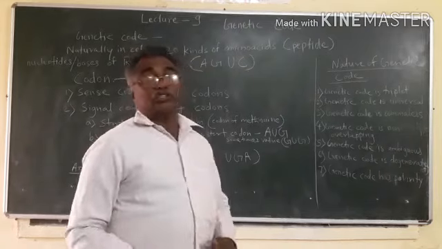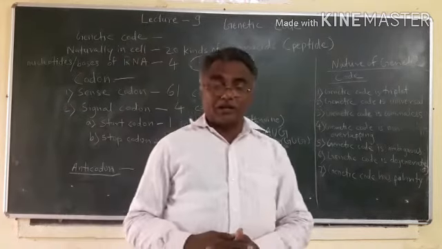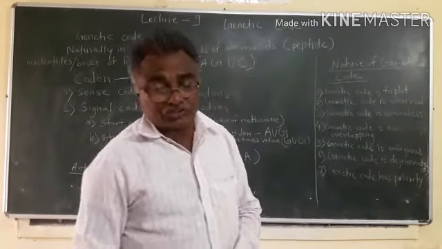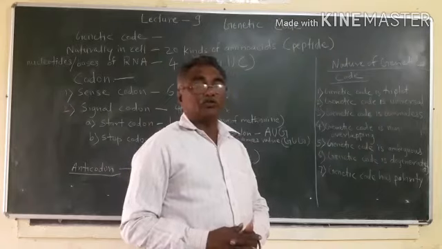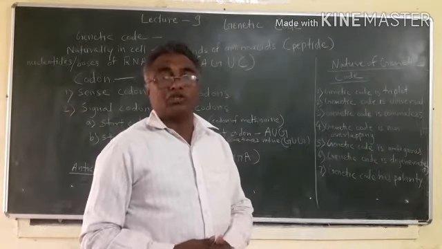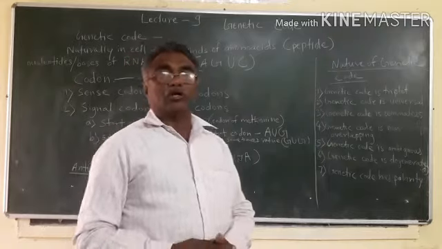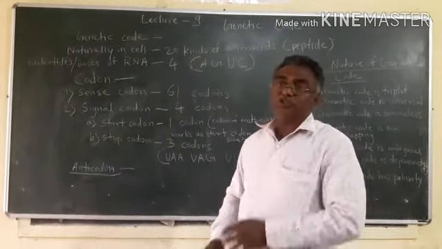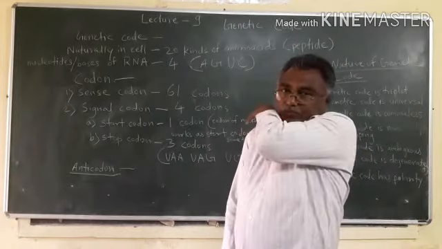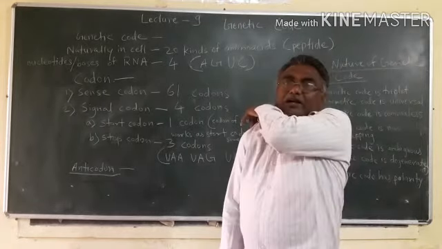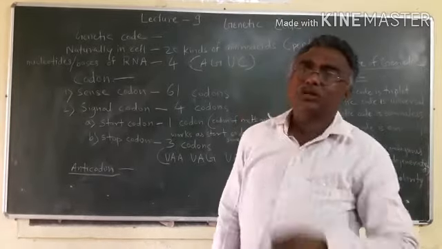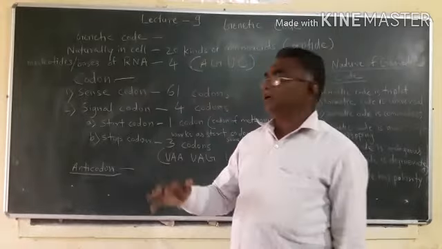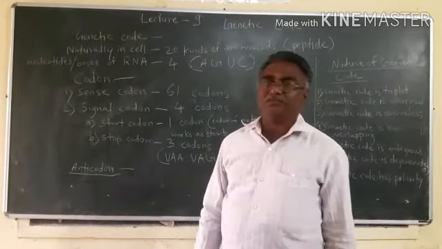A, G, U, C are the bases: adenine, guanine, uracil and cytosine. These are the 4 bases which are used to form the codons. These codons are present in genes of the DNA molecule. These genes and codons are transferred in definite sequences from DNA to messenger RNA.